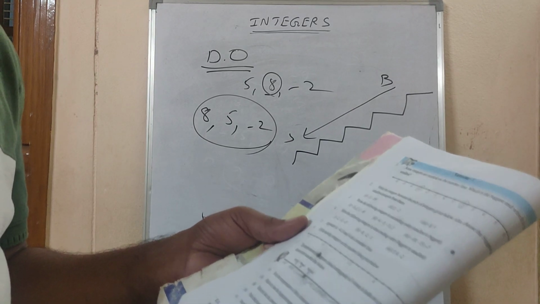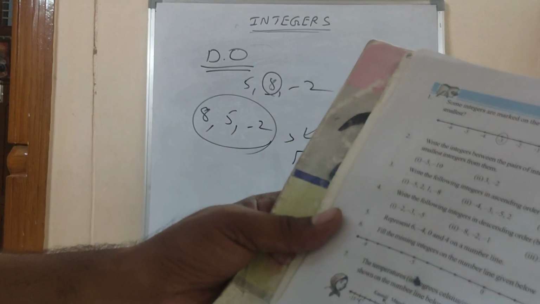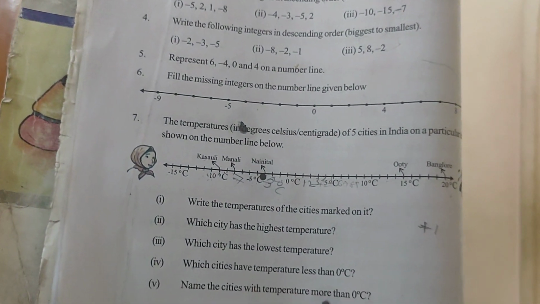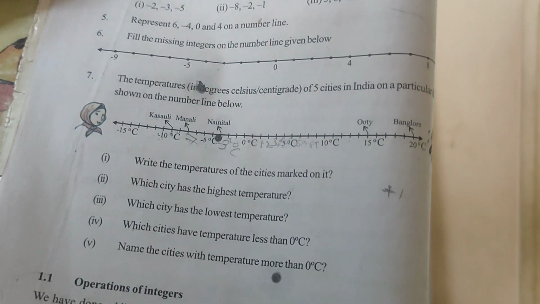Seventh question. The temperatures in degrees Celsius, centigrade, of 5 cities in India on a particular day are shown on the number line below. Okay. So if you have the textbook, you'll understand here.